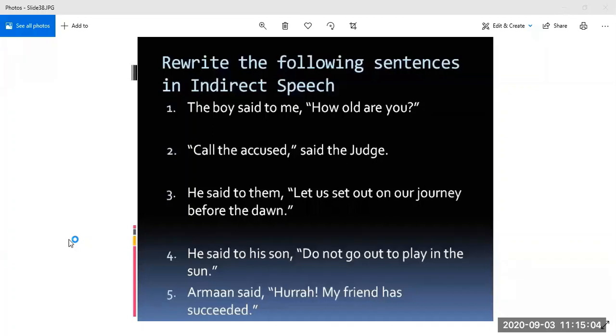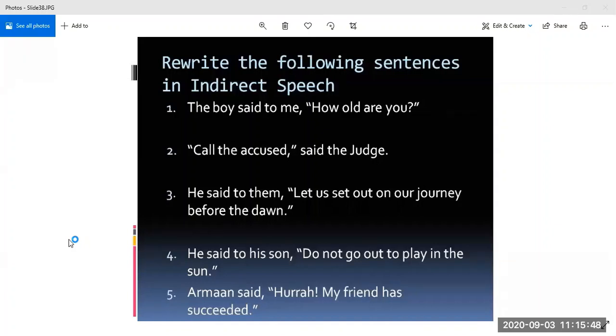Yes, Yashi. And the answer for this will be: he said to us that let us set out before the dawn. Anyone who disagrees with her answer? Yes, Divyanshi, what is your answer? Mommy asked them to set out on their journey before the dawn. Don't you all remember the rule? There were three ways we could. Can I speak again? Yes, sure.